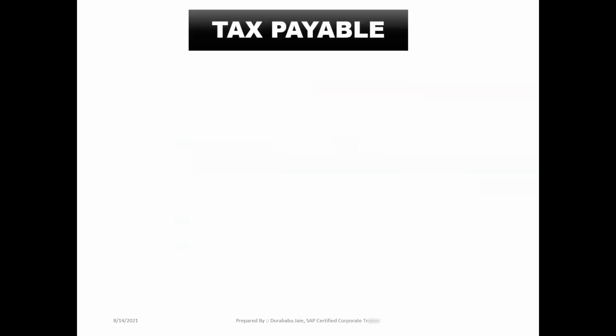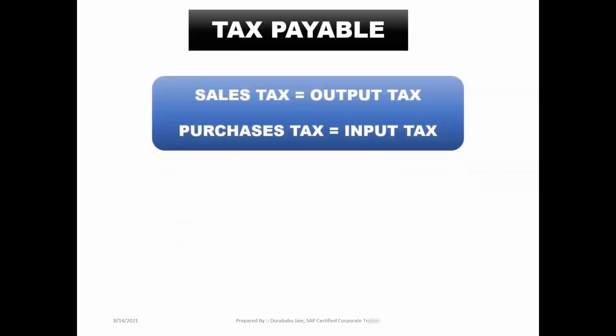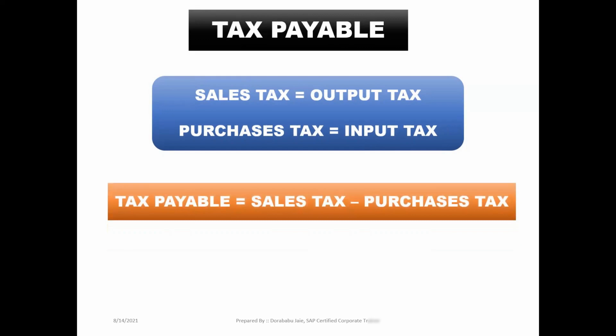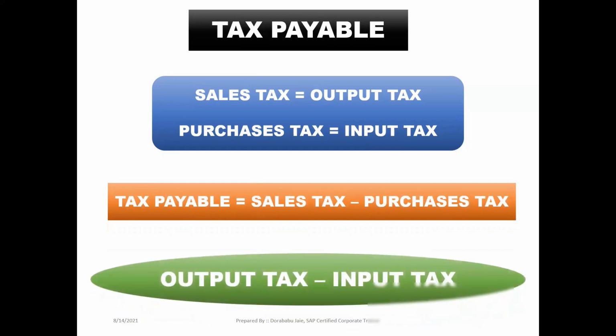Why are we doing the taxation? What is the main purpose? To identify the tax payable value. How will we identify the tax payable value? Here, sales tax and purchase tax. Sales tax means output tax, purchase tax means input tax. The difference between sales tax and purchase tax is called tax payable. That is output tax minus input tax.